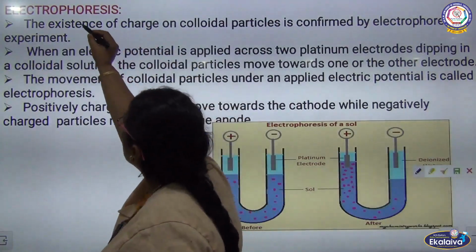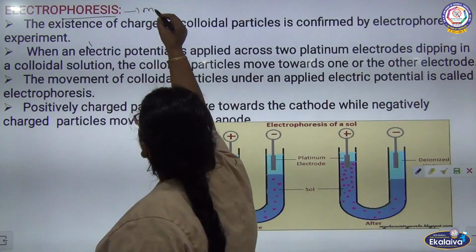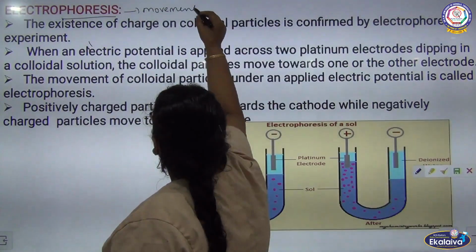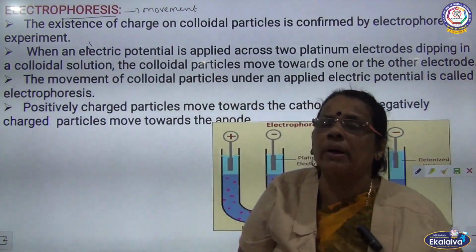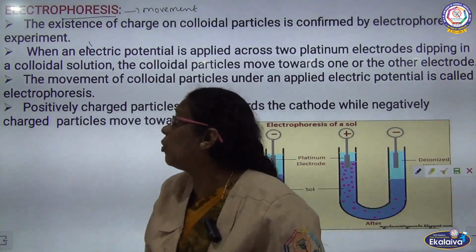Phoresis is nothing but movement of the particles. What is electrophoresis? The movement of the particles while passing current we can call electrophoresis.